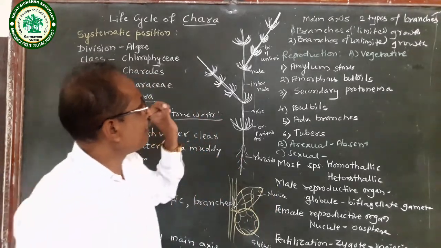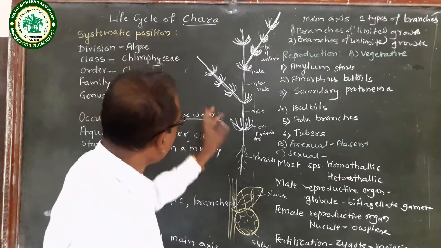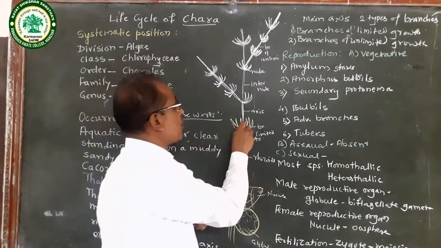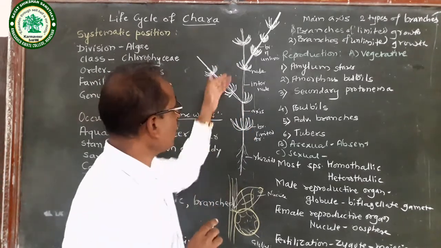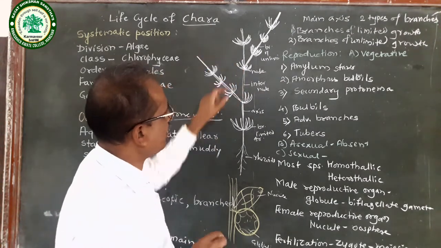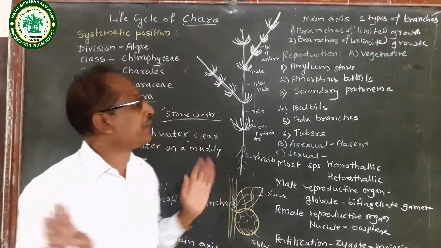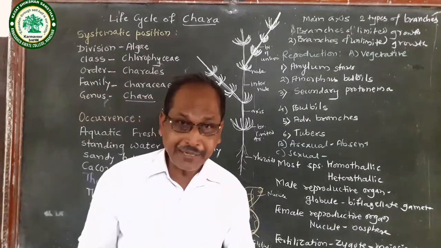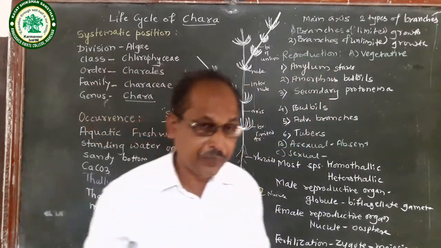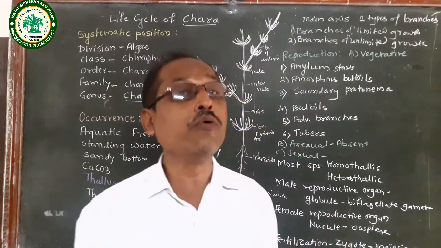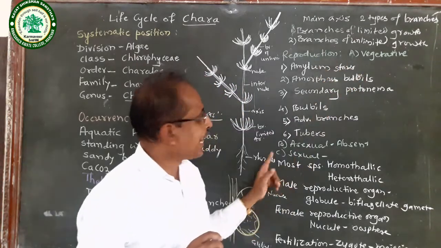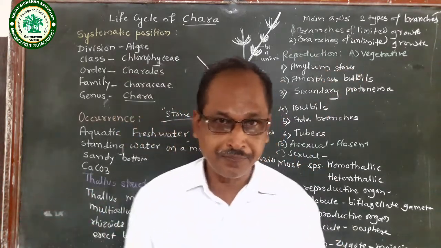In this way, the plant body of Chara shows a main axis. On the main axis there are nodes and internodes. Also, the plant body shows two types of branches, that is, branches of limited growth and branches of unlimited growth. The next point is reproduction. Reproduction means production of a new individual. In Chara, reproduction takes place by vegetative as well as sexual methods.